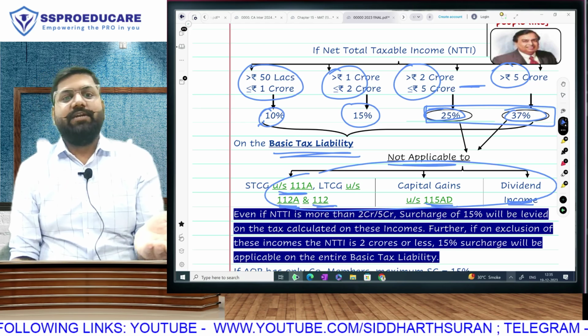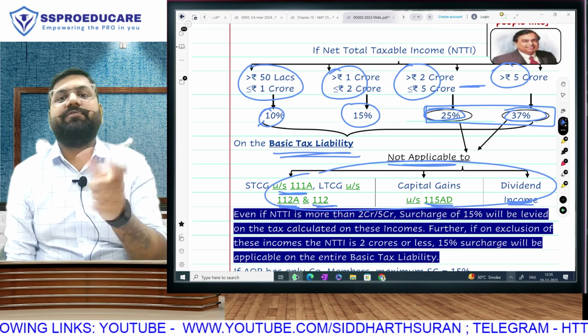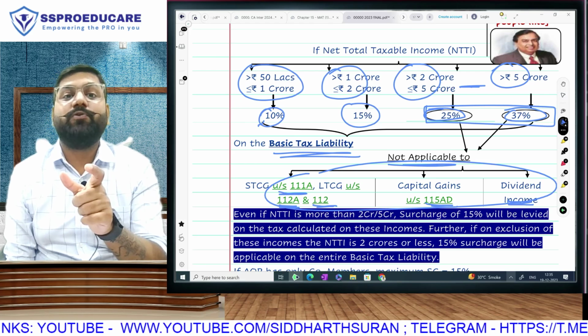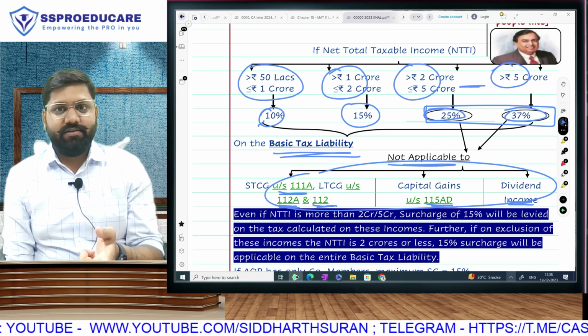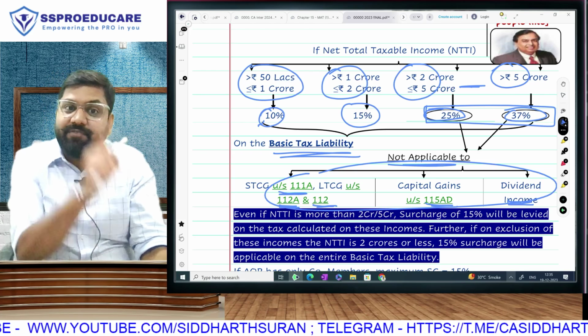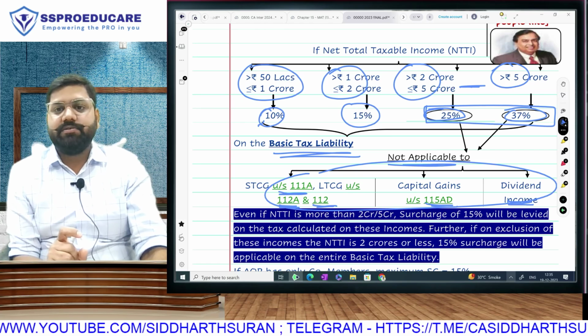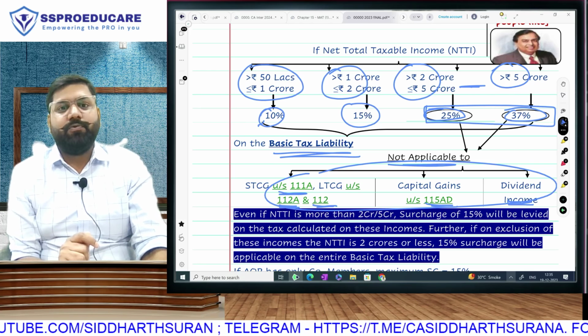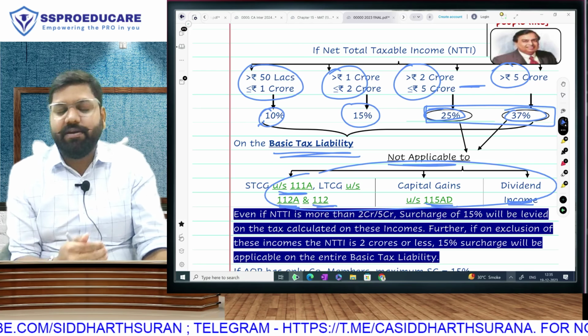If your income is less than 50 lakhs, there is no surcharge. If it is between 50 lakh and 1 crore, it is only 10%. If it is between 1 crore and 2 crore, it is only 15%. After 2 crore, we have 25 and 37. For that, we will check your other income. We will not check these incomes. On other income, we will apply 25 and 37.